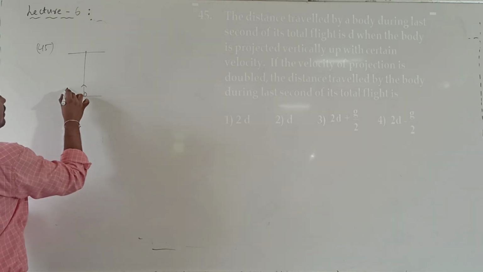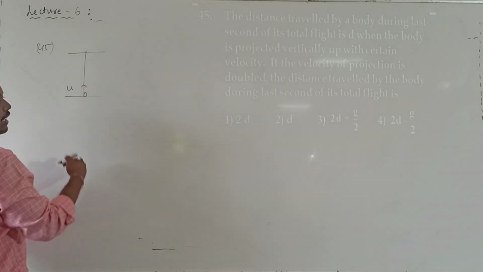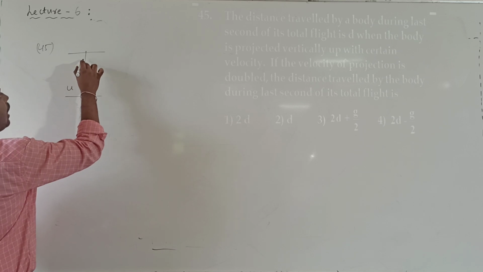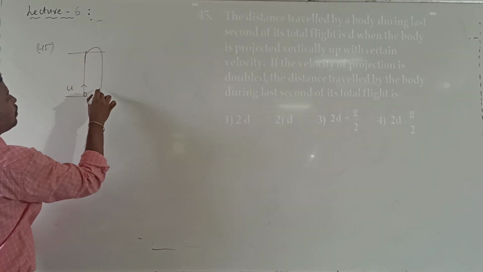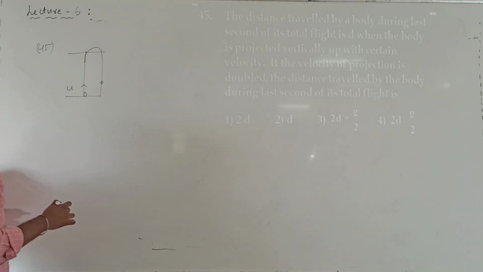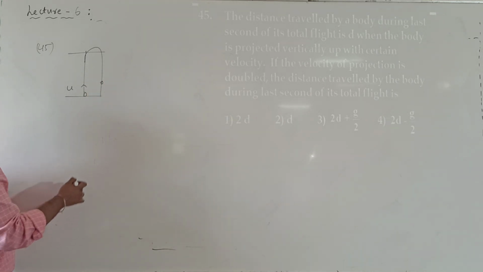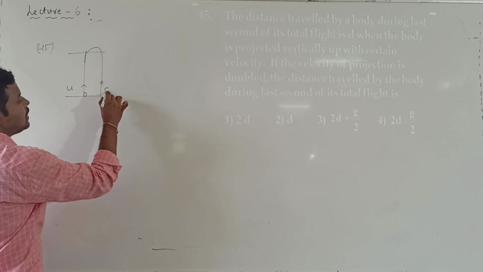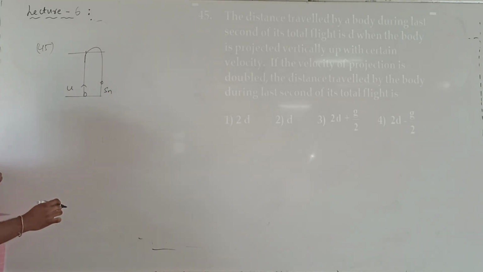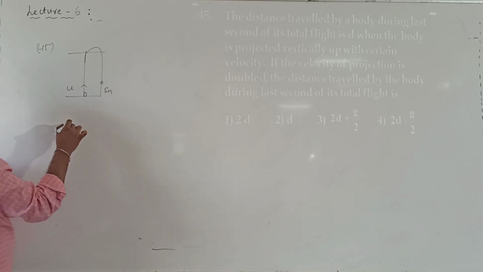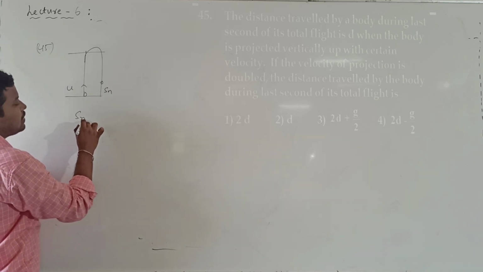With a certain velocity, which is not given, I will call it u. After reaching the maximum point, the body will fall down. What is the distance travelled by the body in the last second of its journey? The distance travelled in the last second of its journey is given by Sn, which they have given as d. What is the formula for Sn?